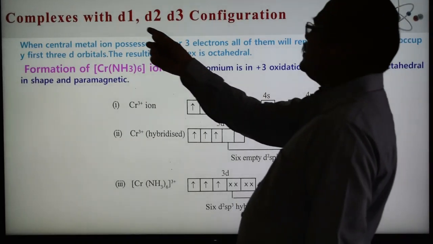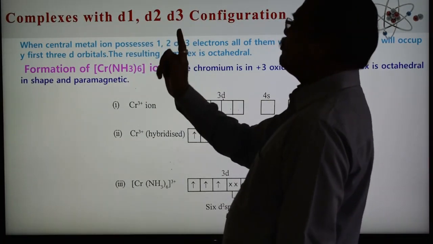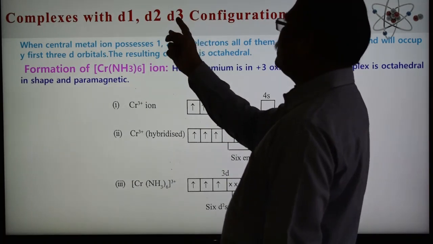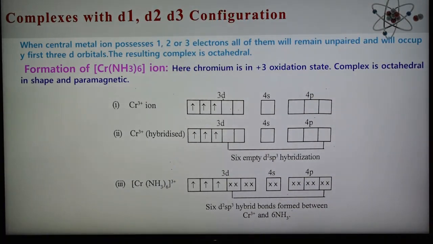d1, d2, d3 means the d orbital contains 1 electron, 2 electrons, 3 electrons. So in d1, d2, d3 configurations, when the central metal ion has 1, 2, 3 electrons, all of them remain unpaired and occupy the first 3 d orbitals. The resulting complex is octahedral.